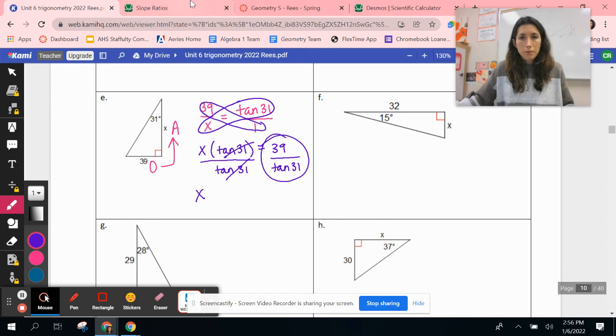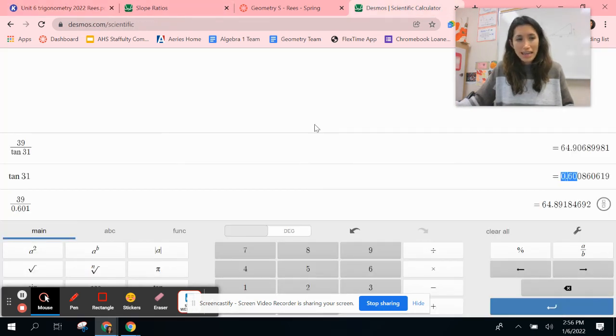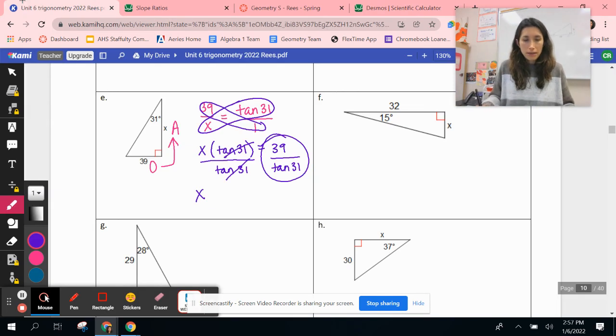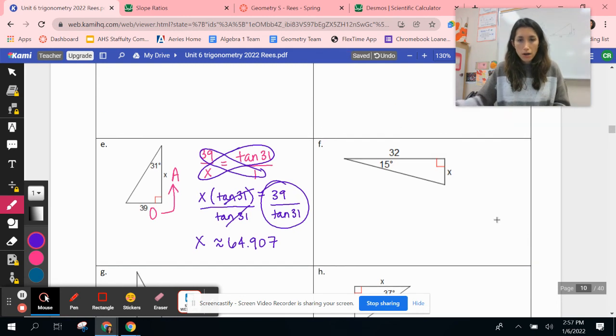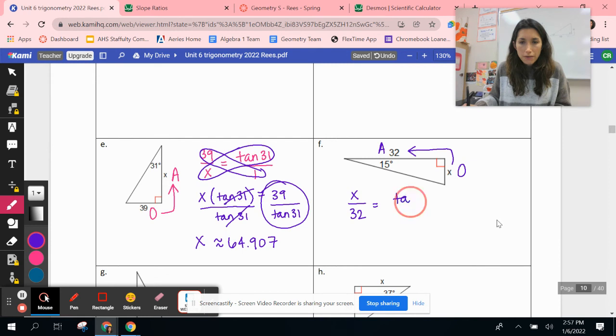So we got, I don't even remember what we got. I'm going to go with this one here that's a little more accurate. 906 will round to 907, 64.907. And I'm going to put approximately 64.907. Okay, and I'll do one more example with you where this is adjacent, this is opposite, opposite over adjacent. So we're going to set this up as x over 32 equals tan 15. And I'm going to put that over 1.